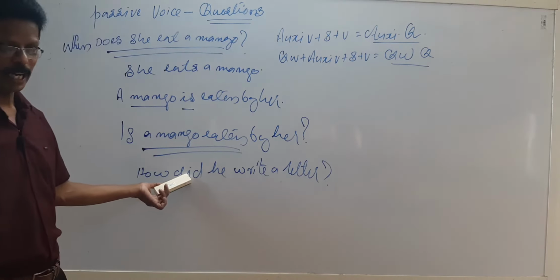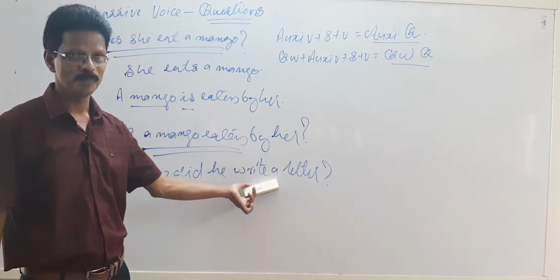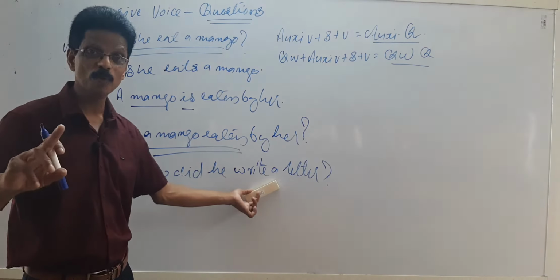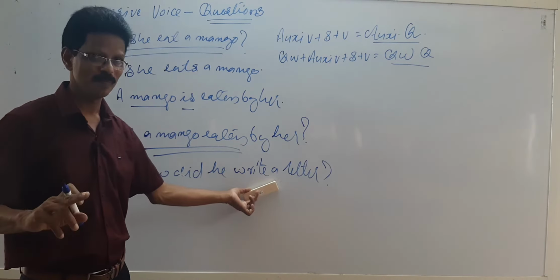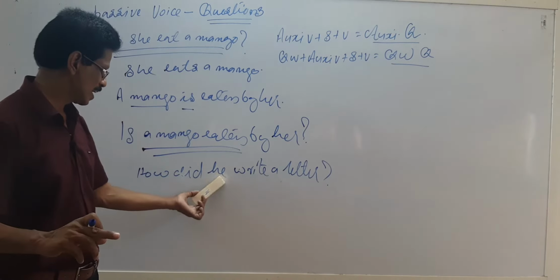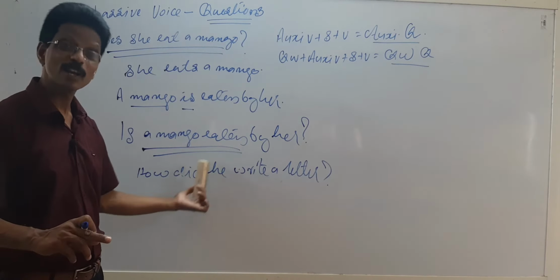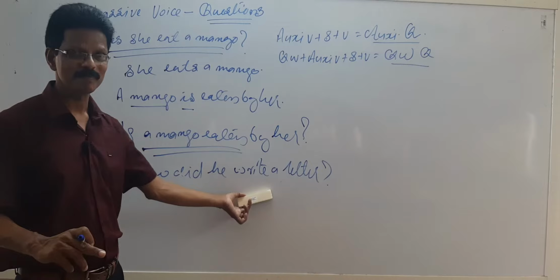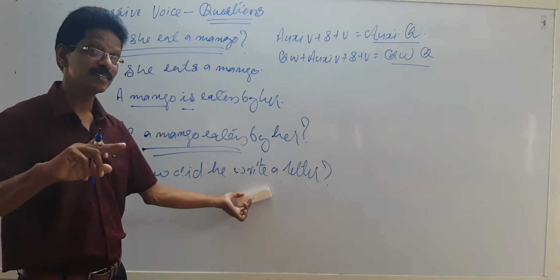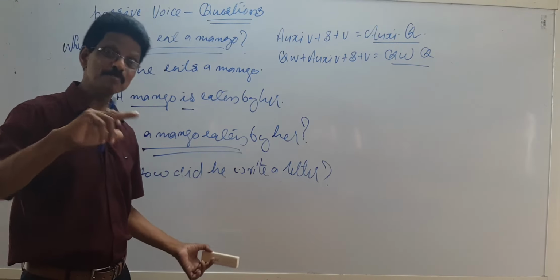Did plus V1 is equal to V2, so he did write means he wrote. He wrote a letter. Passive: a letter was written by him.